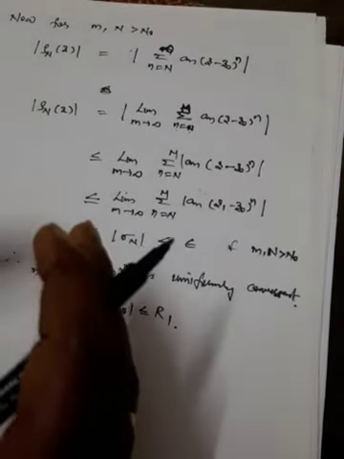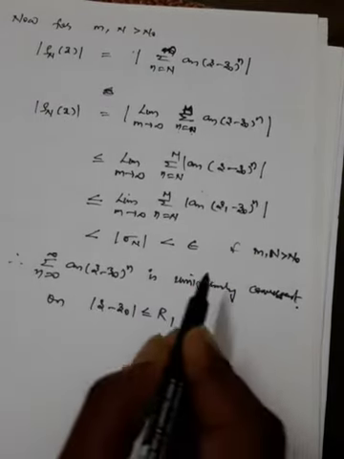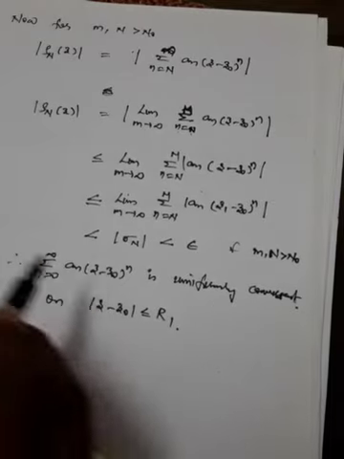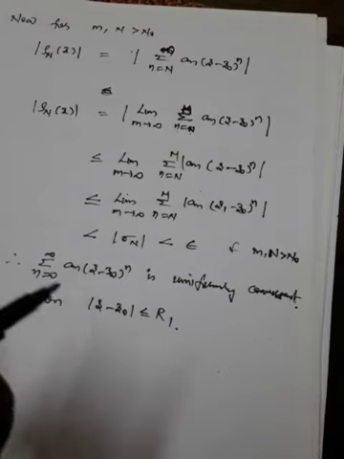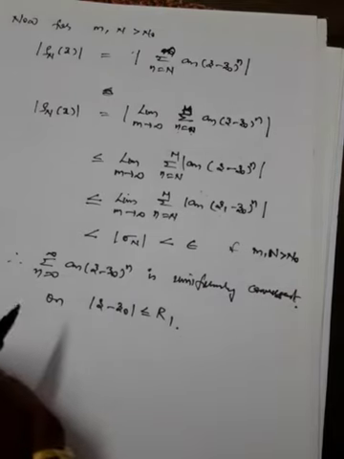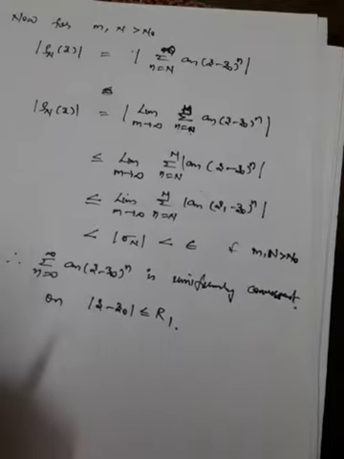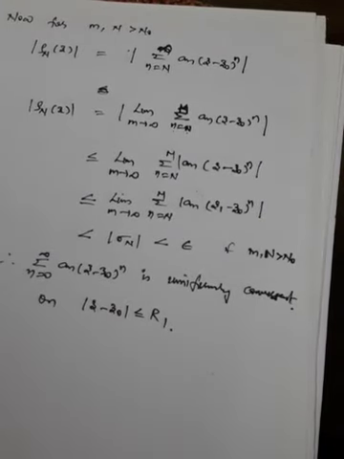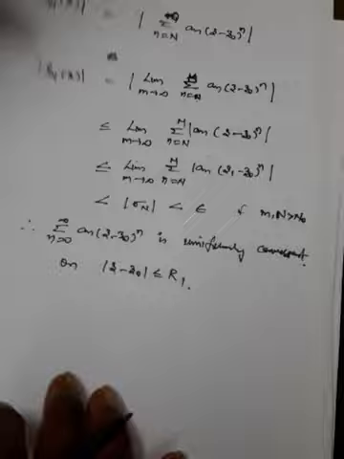So S of z has been divided into two parts, that is Sn of z and rho n of z. Rho n of z we have taken, so that is nothing but less than, the values in the series from n to infinity is less than some epsilon. So therefore it is nothing but a convergent, absolutely convergent. So this is how we can prove this theorem, and we'll try to prove another important theorem based on this only. We have one more theorem, that we'll try to solve.